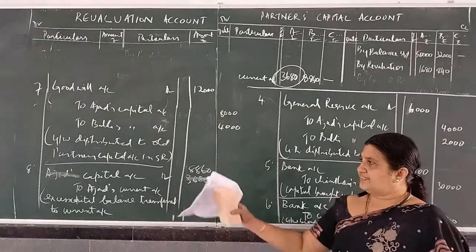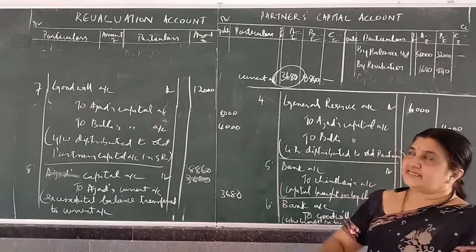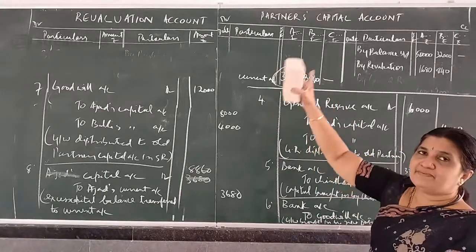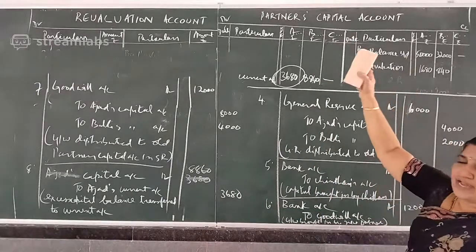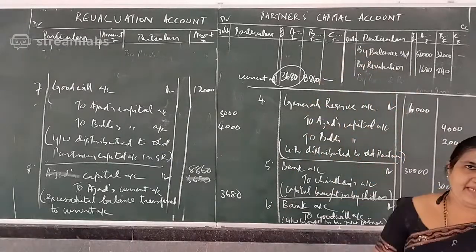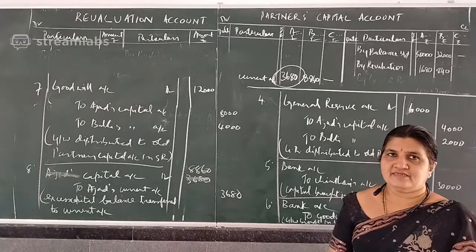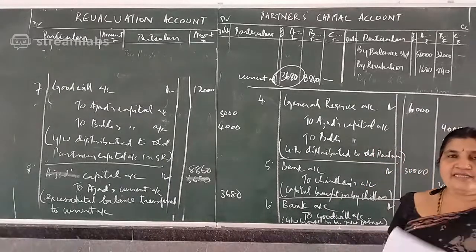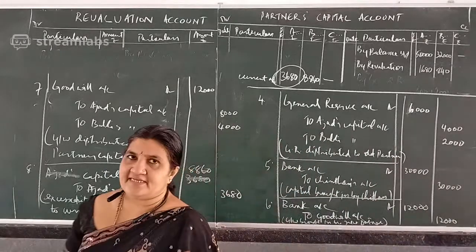Then capital adjustment, you get another 2 entries. If credit side is more, it is capital to cash or bank. In this sum, capital to current account. If debit side is more, cash to capital, or current account to capital account. Mostly cash is what comes in the exam for capital adjustment, current account comes less. But this sum is there in the textbook. So 1 sum I did in current account.